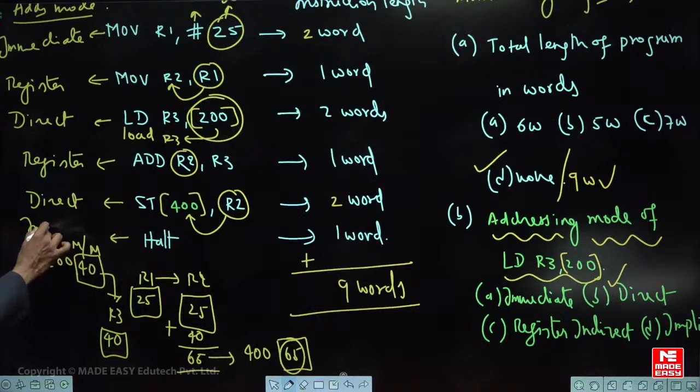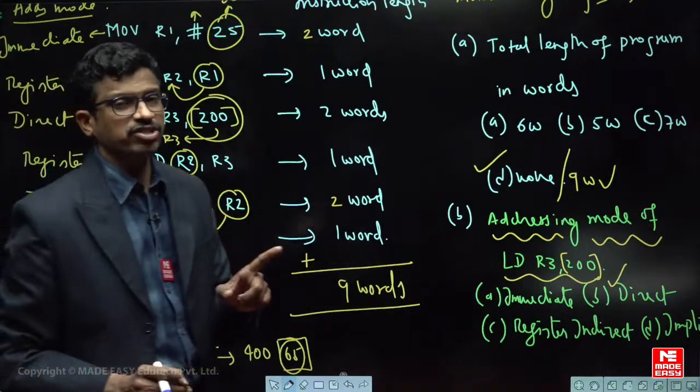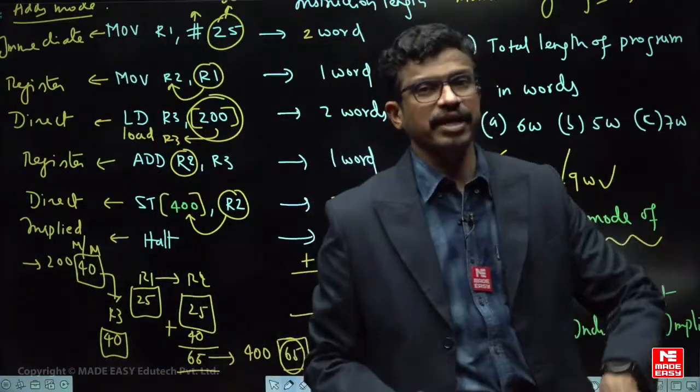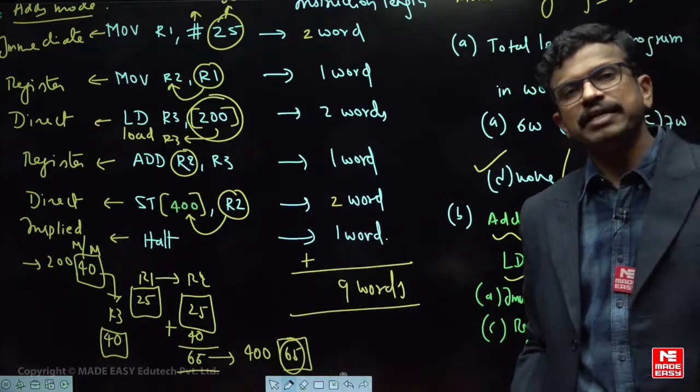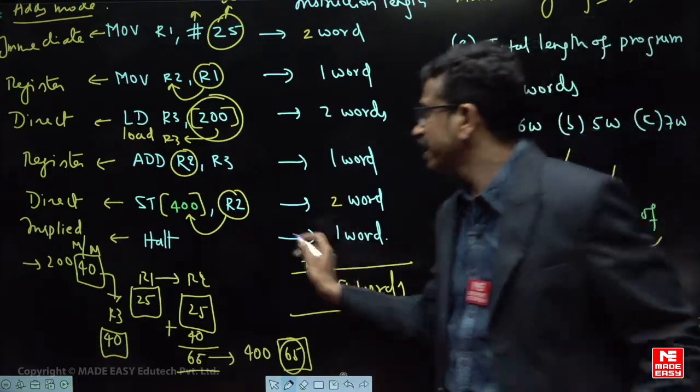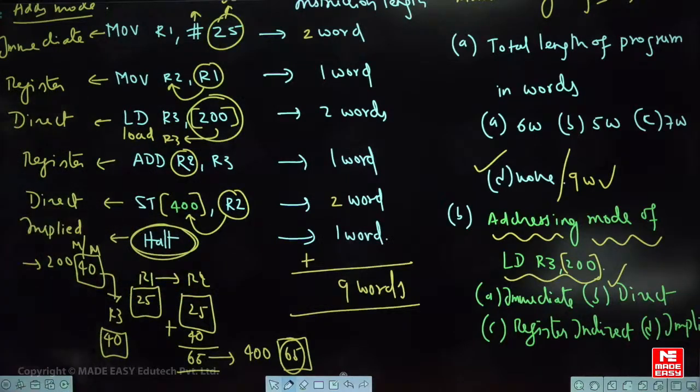We can take it as implied or implicit, or if you take it with respect to the jump instruction, it is PC relative addressing mode, because with respect to the current value of the program counter, it is running an infinite loop. मतलब प्रोग्राम का कंट्रोल यहीं पर रहेगा, इन्फिनिट लूप चलेगा, that is what they call an unconditional jump instruction. So there is no operand here, so implicit addressing mode. Is it clear?